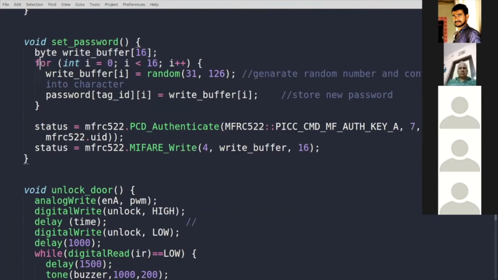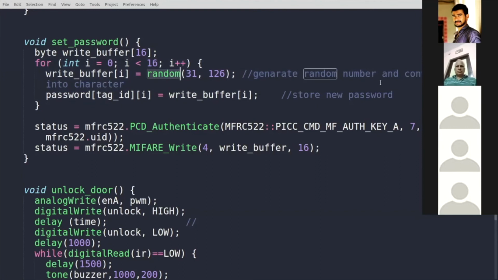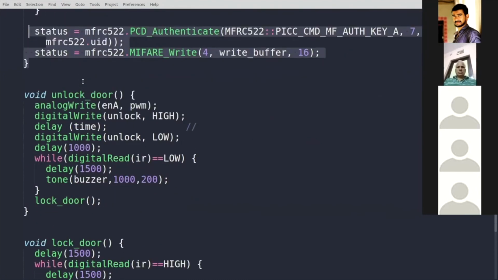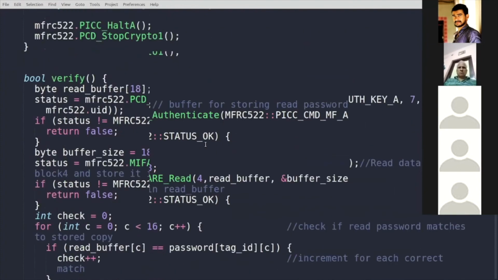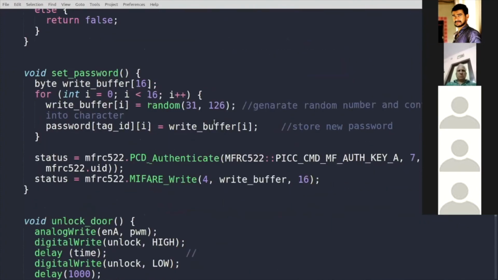So here in this for loop, it is going to randomly generate a new password. It is going to create a randomly generated new number and convert it into characters. So this sets a new password, and this writes the new password. And just for information, it is being written into block 4. So in block 4, the password is being stored.